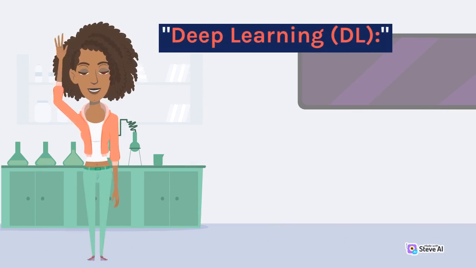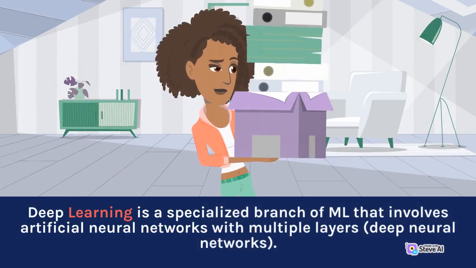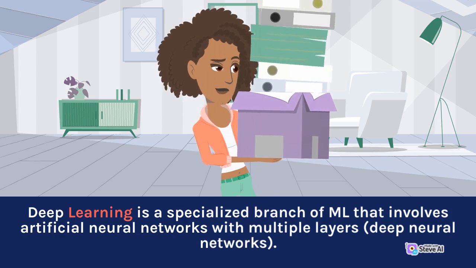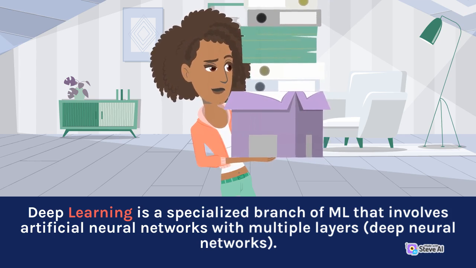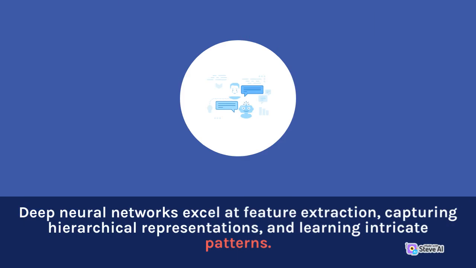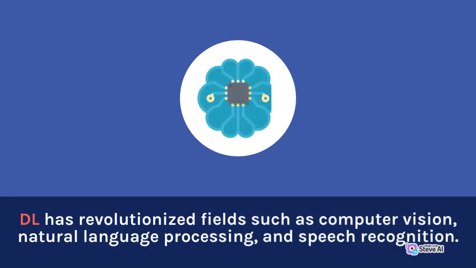Deep learning, DL. Deep learning is a specialized branch of ML that involves artificial neural networks with multiple layers, deep neural networks. DL algorithms are inspired by the structure and function of the human brain, allowing machines to process and analyze complex data. Deep neural networks excel at feature extraction, capturing hierarchical representations, and learning intricate patterns. DL has revolutionized fields such as computer vision, natural language processing, and speech recognition.